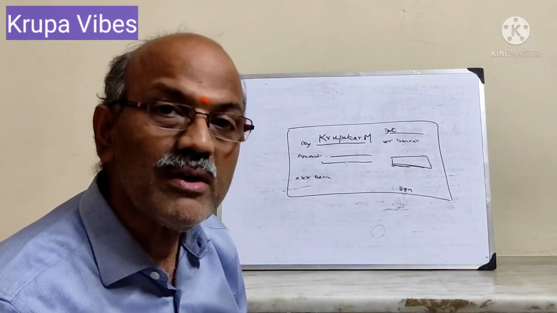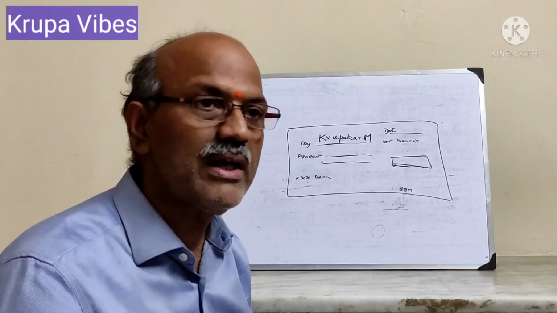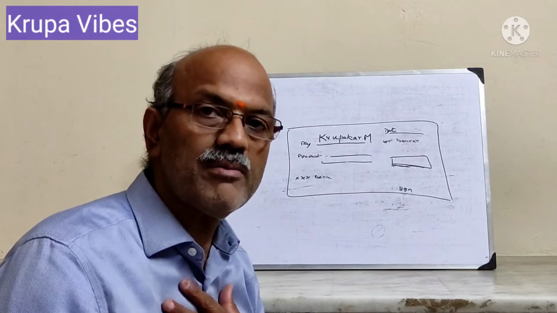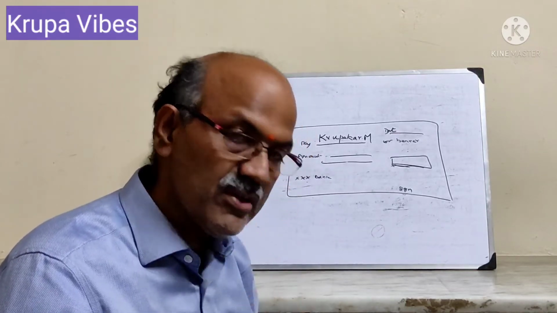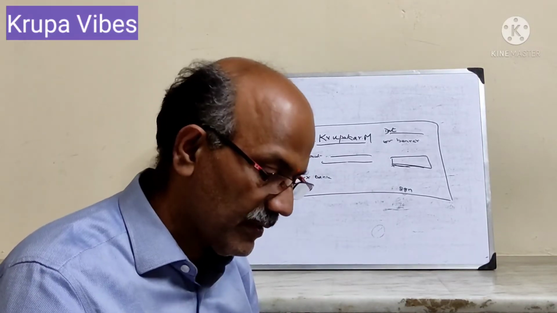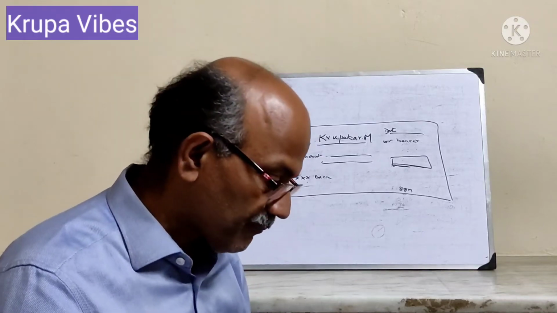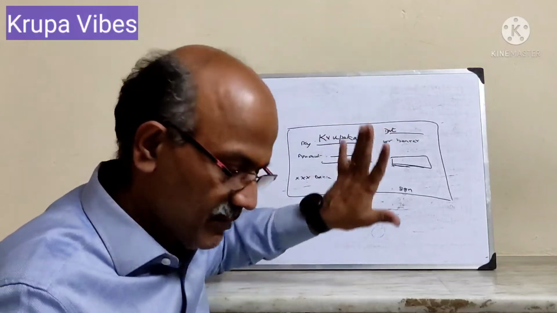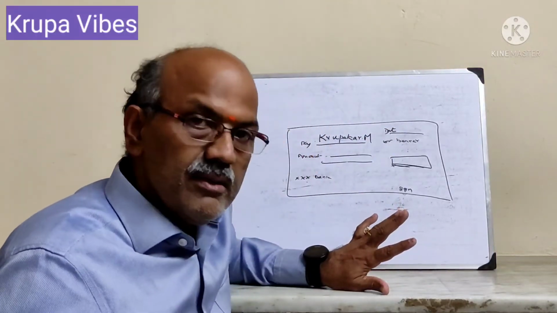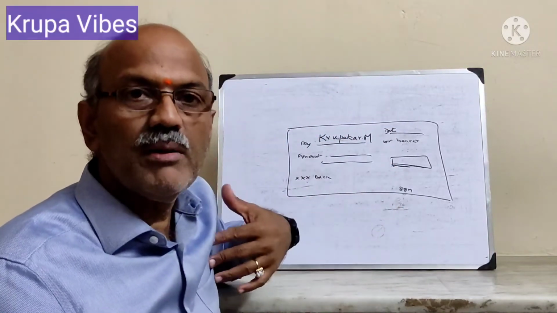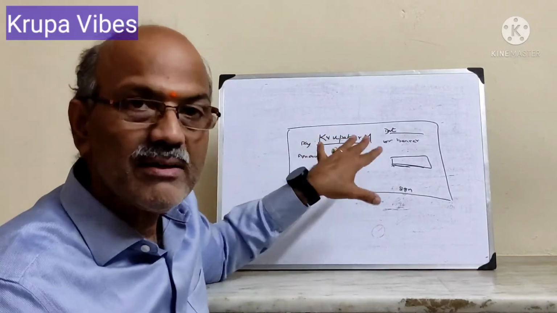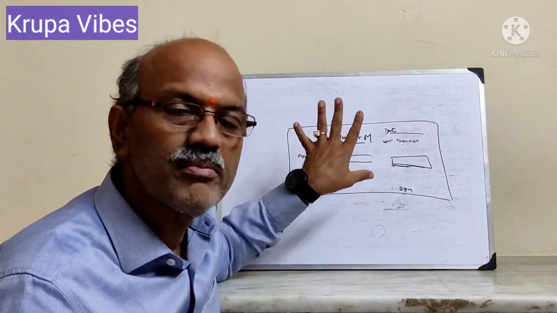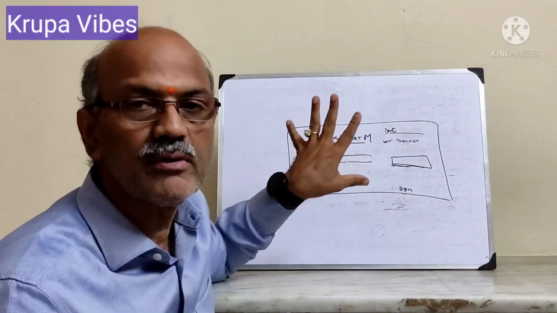Then there is something called endorsement sans recourse. Sans recourse means without having any responsibility on me when I am signing it on the back. This is explained in section 52 of the Negotiable Instruments Act. Say for example, I am endorsing a cheque, Kripakar to say X, at his own risk. Supposing I am mentioning pay to X at his own risk. That's all. This endorsement is called endorsement sans recourse.